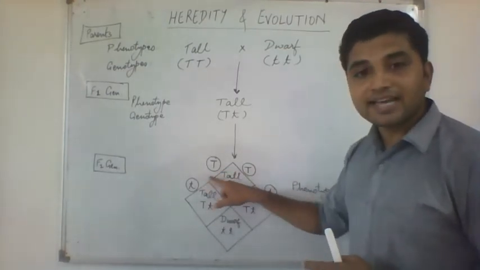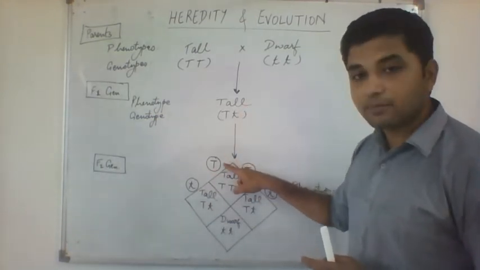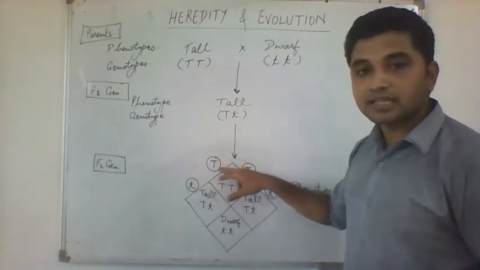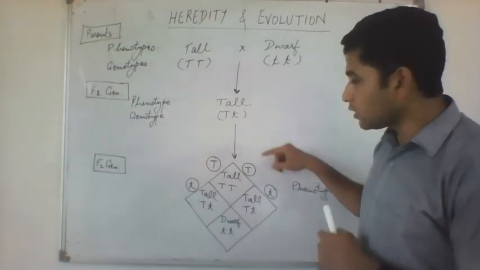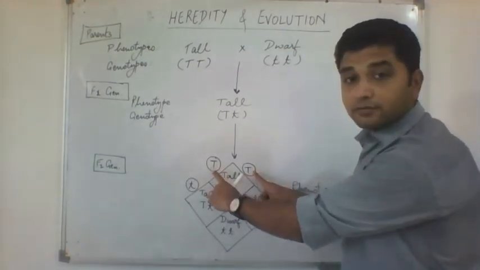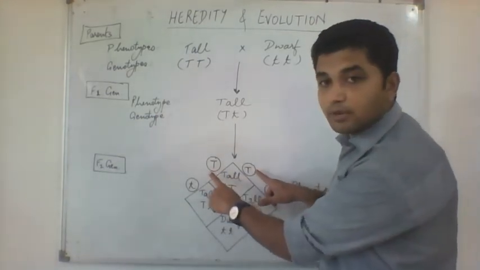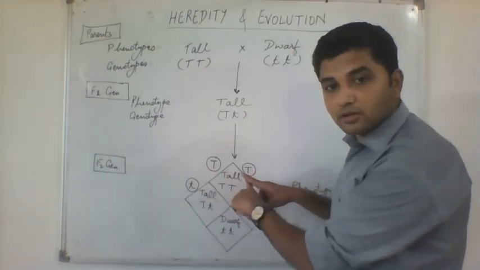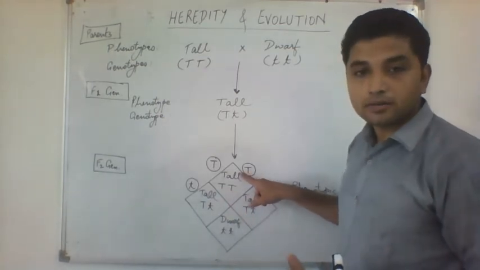Okay, so I have written the gametes outside the square. These are the gametes. So this plant can produce either this type of gamete or this type of gamete. Thousands of gametes it will produce. Half of them will be like this, half of them will be like this. And since it is self-crossing, the female part of this plant will also produce either capital T or small t. So when you cross, it depends on probability, it depends on nature. If capital T and capital T of both the male part and the female part got together, you would get capital T capital T, and this would result in a tall offspring.